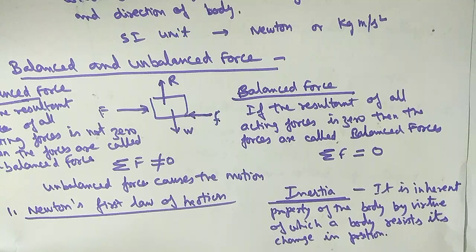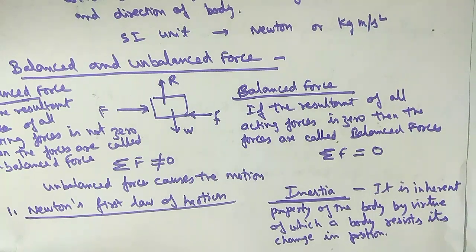Suppose a stone is on the ground; it will continue on the ground. If you apply force to lift it, only then will the body move. Similarly, if something is rolling down a slope and you apply force to stop it, it will stop; otherwise it will continue rolling. This property of the body is called inertia.